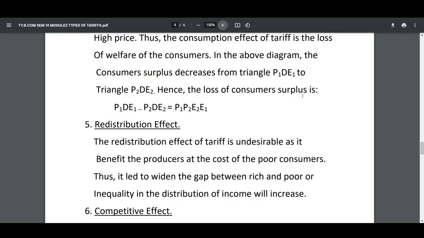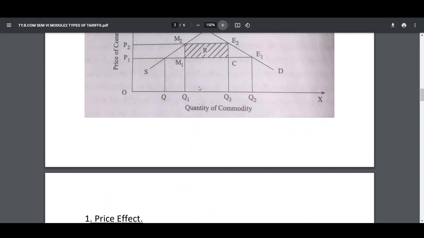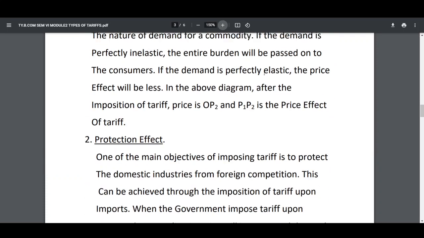Hence, the loss of consumer surplus is P1DE1 minus P2DE2. So, D is common here. So, D will go and we will get P1P2E2E1. That is the consumption effect. Consumption effect is the loss of welfare of the consumers.